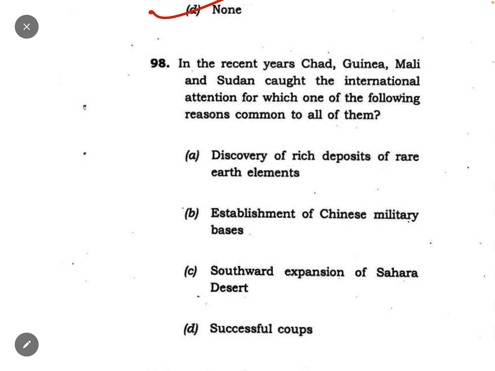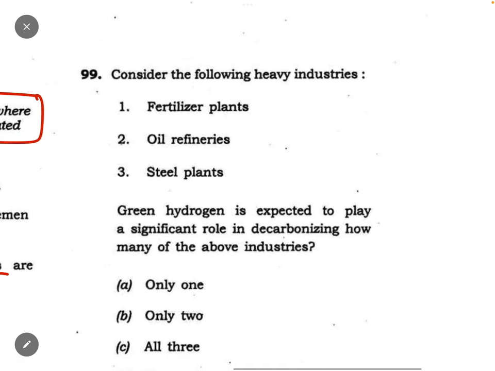Question number 98. In recent years, Chad, Guinea, Mali and Sudan caught the international attention for which of the following reasons common to all of them? They were due to successful coups. See, I told you ना कि कहीं पे coup वगैरह हुआ है, तो they will ask the question from there. उसने कंट्री के नाम दे दिए, पूछ रहा है कि ये भाई न्यूज़ में क्यों थे इंटरनेशनली, क्या कॉमन रीज़न था. भाई सक्सेसफुल कू हुआ था वहाँ पे, इन सारी जगहों पे.